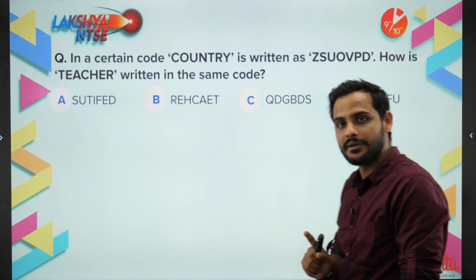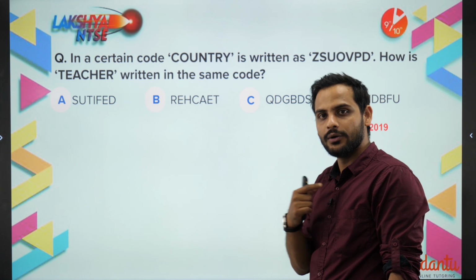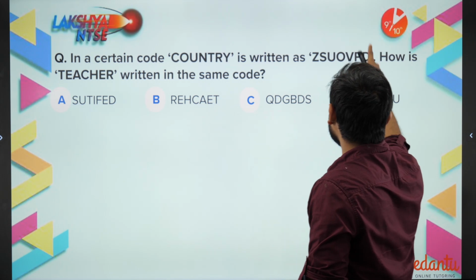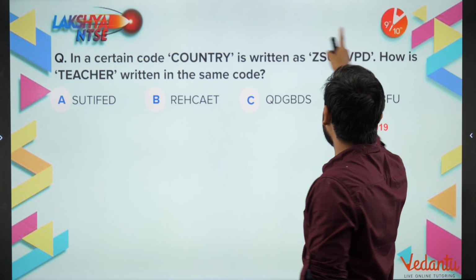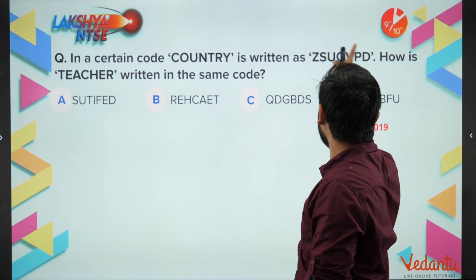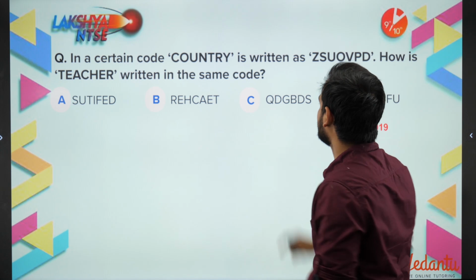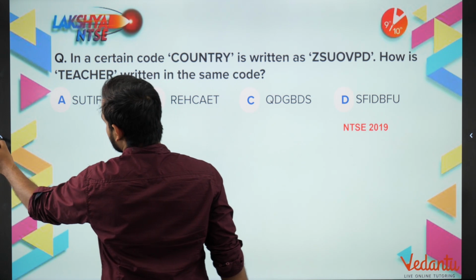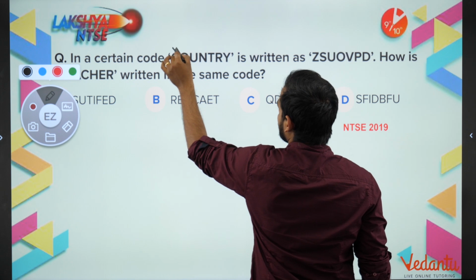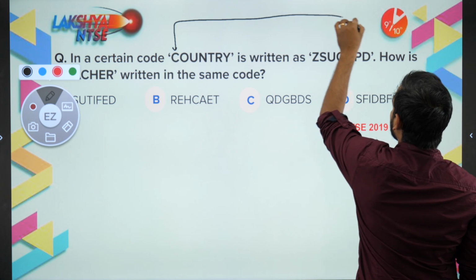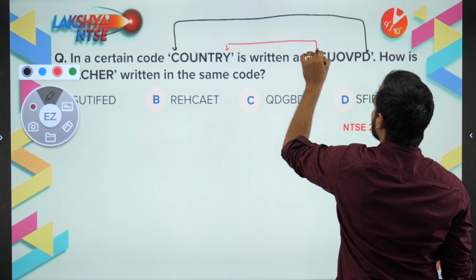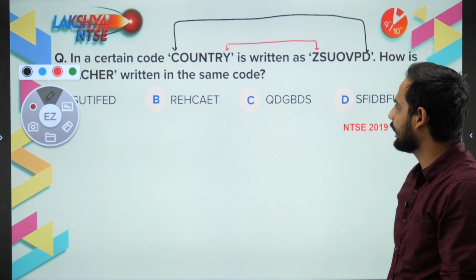Now, if you will see, the main logic here is, the first thing which I observed is, sir, C and D are very close by. Y and Z, they are very close by. You got to notice or not? See, C and D at the end, Y and Z. So I got to know that, sir, maybe C with your D, okay, and Y with your Z. Okay, now let us see.